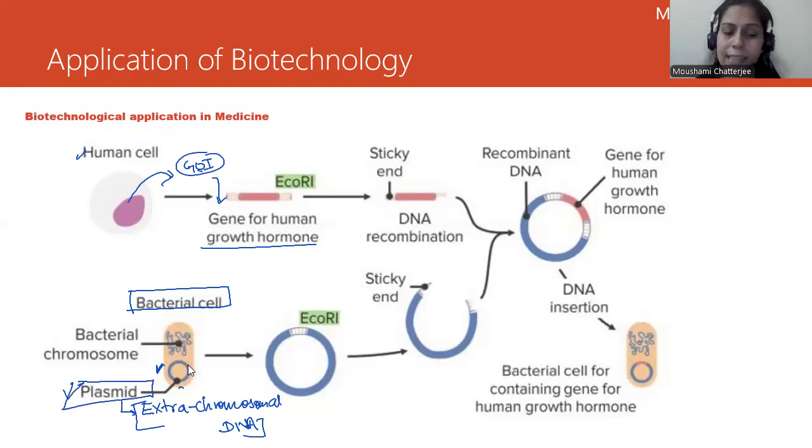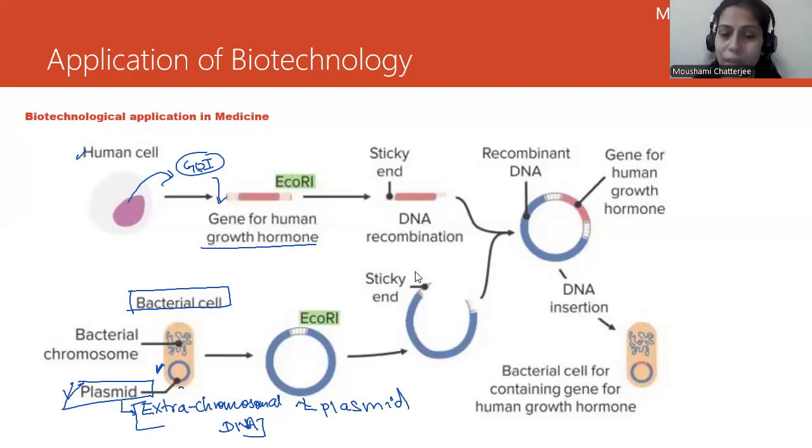We will extract this by using molecular scissors, restriction enzymes. We have extracted this; this is EcoR1, the name of our plasmid. All right. Now what happens is we cut both this gene of interest and this EcoR1 plasmid with the help of restriction enzymes. There are different types of restriction enzymes, and we can use any one of them which can cut both the gene of interest and the plasmid. We'll cut it and we will get the sticky ends.